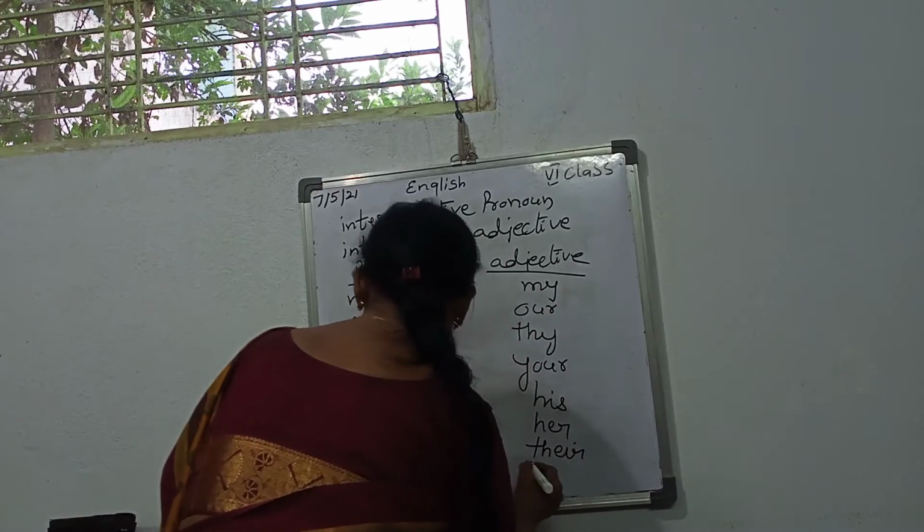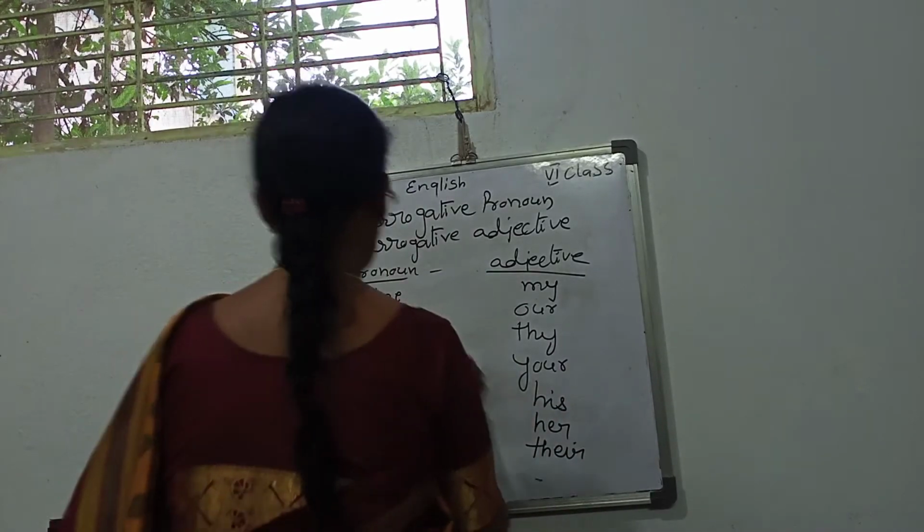In the pronoun, it is not there. In the adjective, it is there.